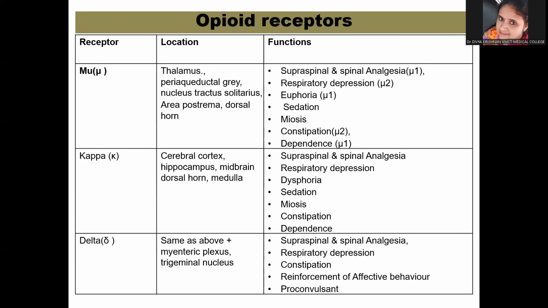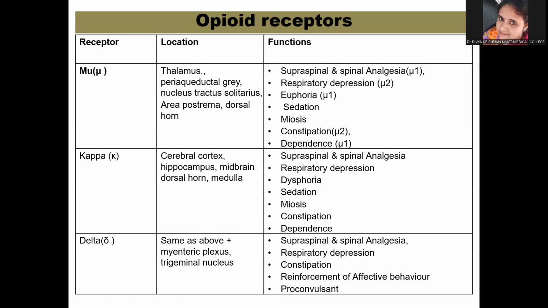Why I'm mentioning the functions here is because when you learn about the drugs which are agonists on the mu receptors or opioid receptors, all these actions will be there in those drugs. That is why it is very important to know the functions of the receptors.